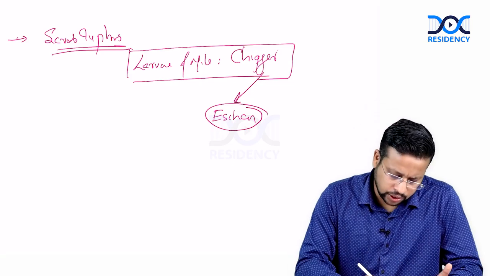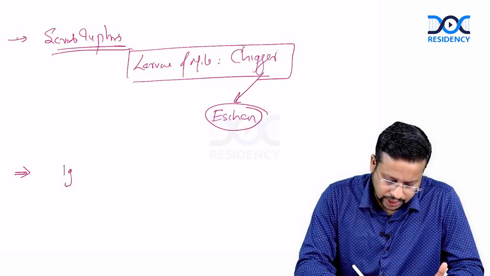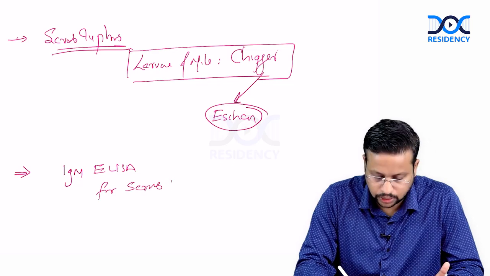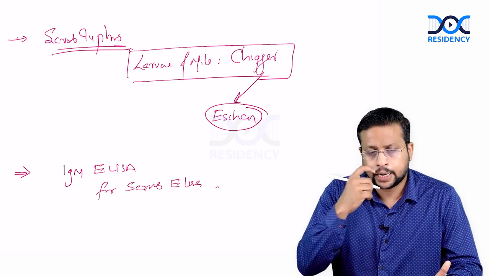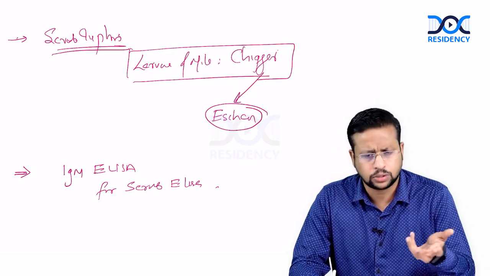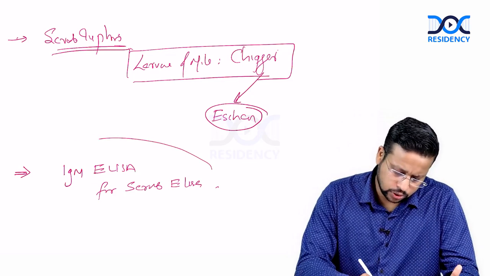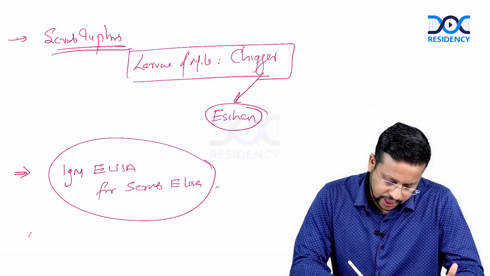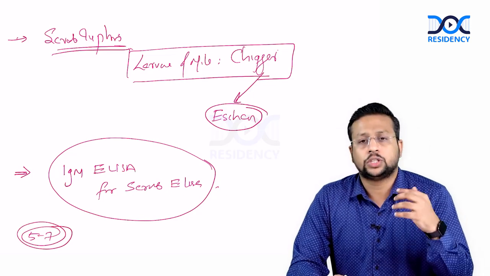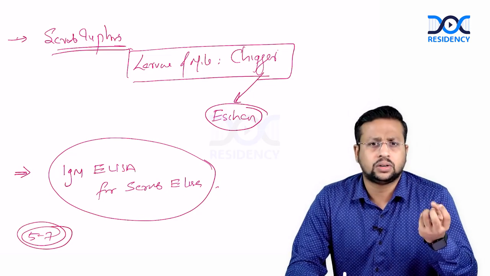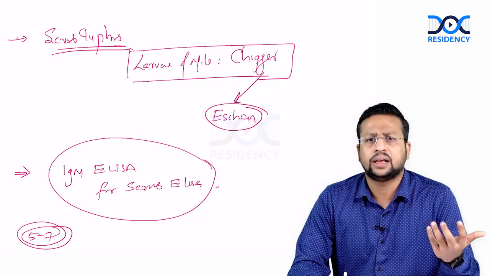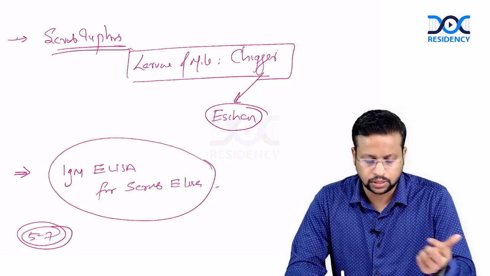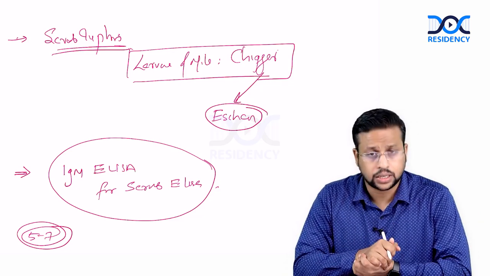So for the diagnosis of scrub typhus, you can do an IgM ELISA for scrub typhus, which is the most accessible test that is available. Direct fluorescent antibody testing is also available, which is more sensitive, but that is not accessible to most of the labs. Now, whenever you are sending a serological test, you should understand that it may take around 5 to 7 days for the antibody formation to occur. So if you are doing it very early in the course of the illness, these tests will be negative. So wait around 5 to 7 days, or 3 to 7 days, before you send a scrub typhus IgM, or other IgMs as well. So that is important.